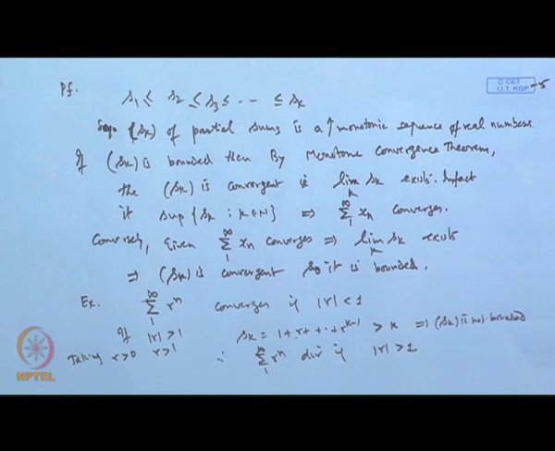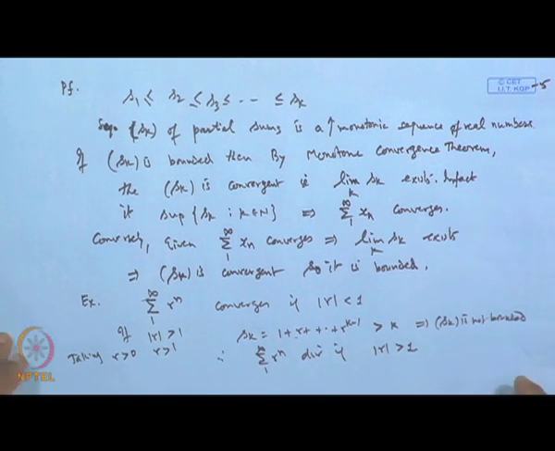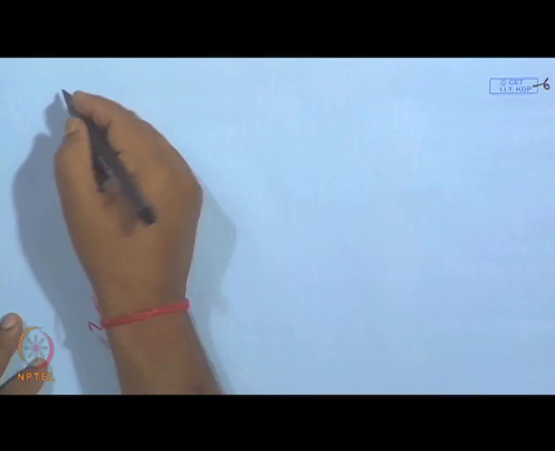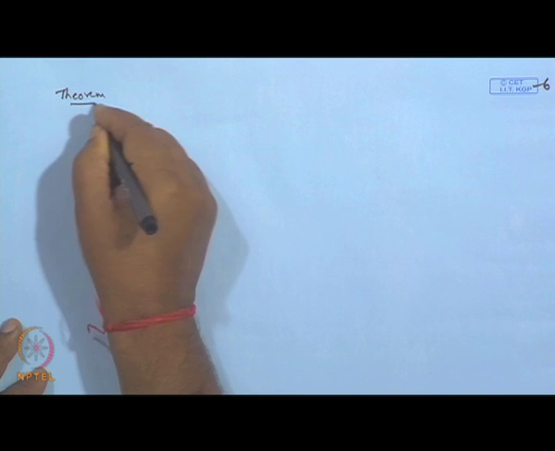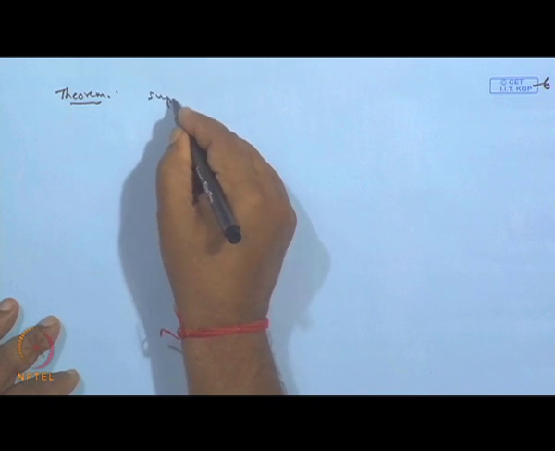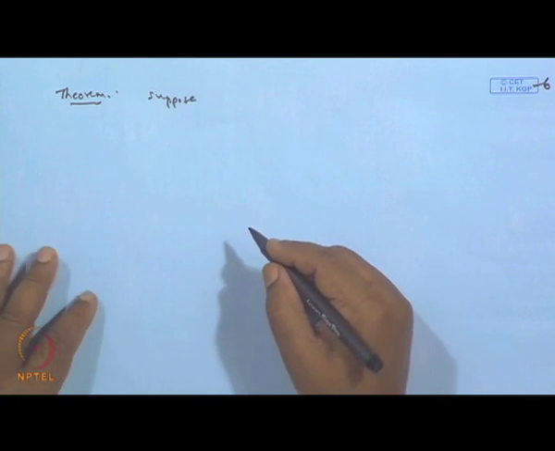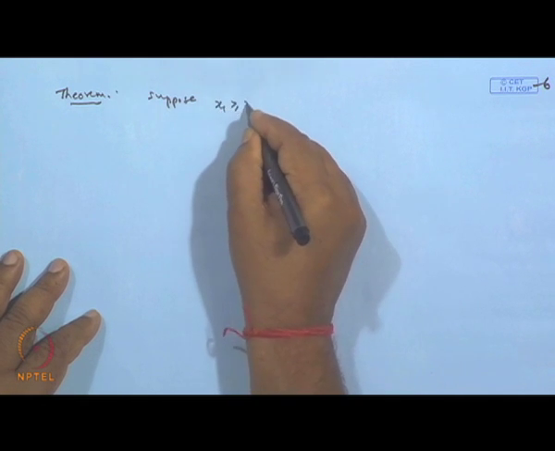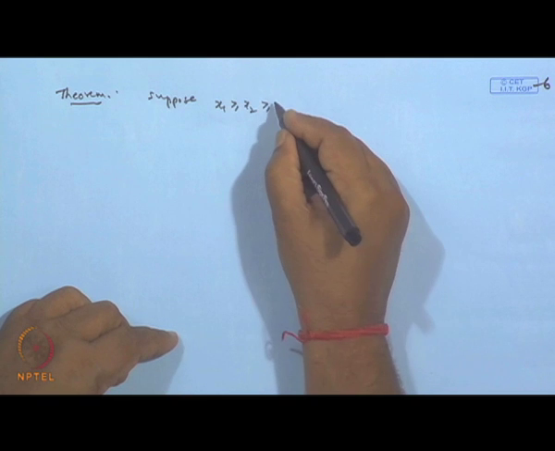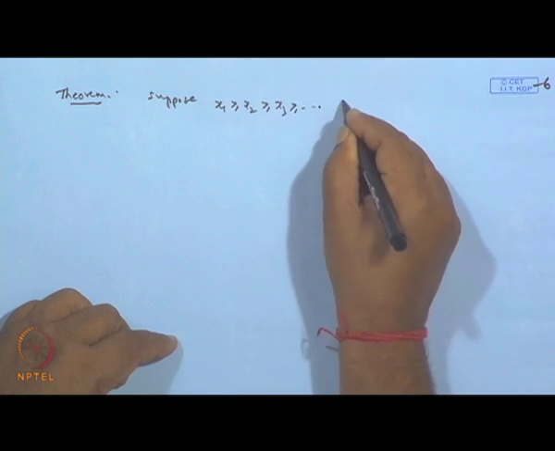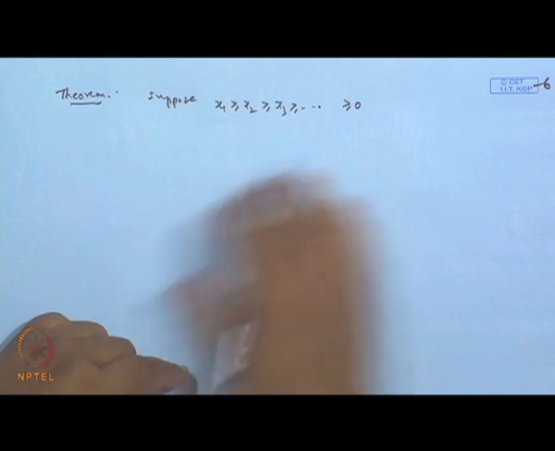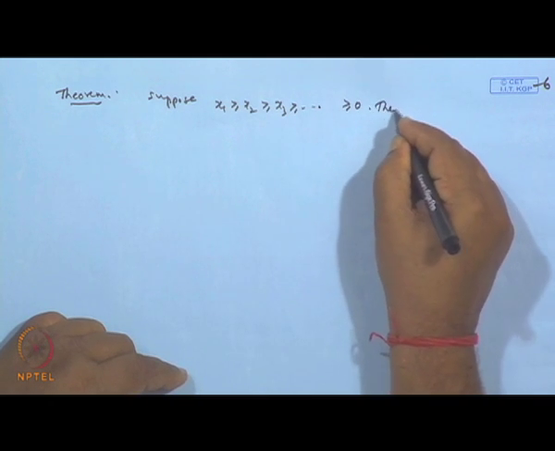Now, we have another result which is also very interesting, and this next result will help you in deriving a few more results. This result is in the form of a theorem. What this result says is, suppose x 1 is greater than or equal to x 2, is greater than or equal to x 3, is greater than or equal to, and so on, all terms are greater than or equal to 0, meaning non-negative terms. Then the series